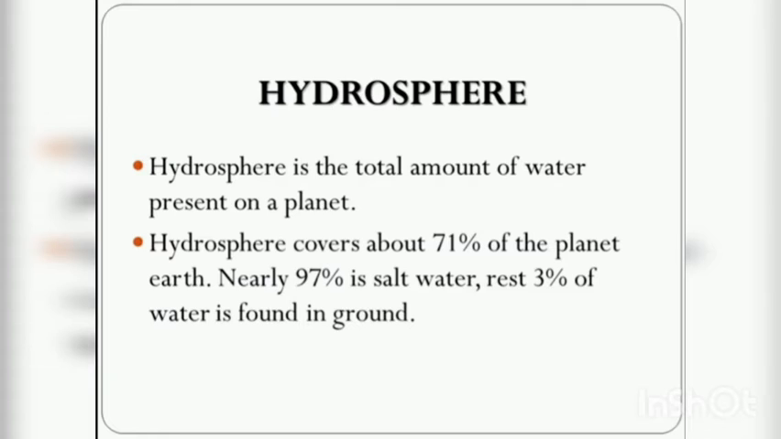Therefore, a planet's hydrosphere can be in the form of liquid, vapor, or solid in the form of ice. Hydrosphere covers about 71% of the planet Earth. Nearly 97% is salt water. Rest, that is 3% of water, is found in ground.